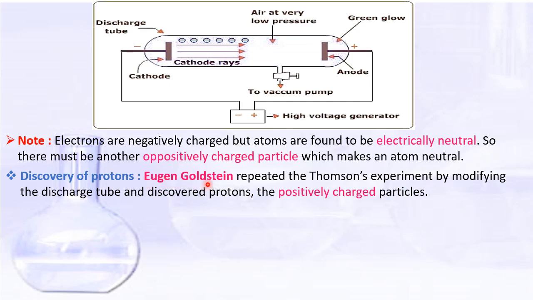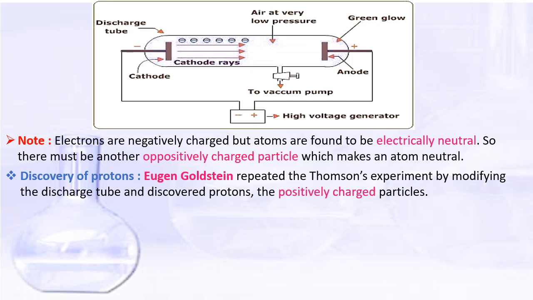Eugen Goldstein repeated Thomson's discharge tube experiment, but in this experiment he took a perforated cathode in the middle of the discharge tube, and he found that some rays were coming, but these rays were not actually coming from the anode.